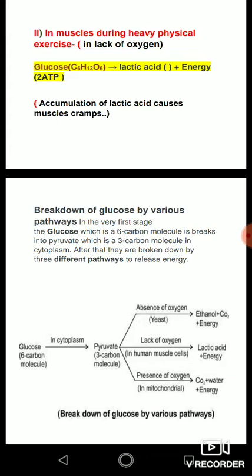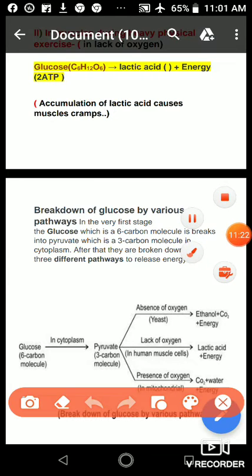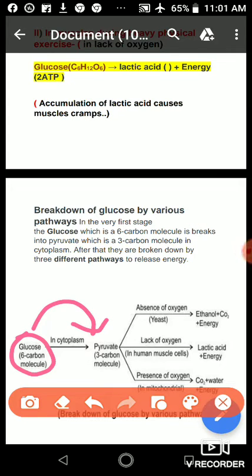In the very first stage, the glucose, which is a 6 carbon molecule, first of all breaks down into pyruvate, that is a 3 carbon molecule. This reaction occurs in the cytoplasm.